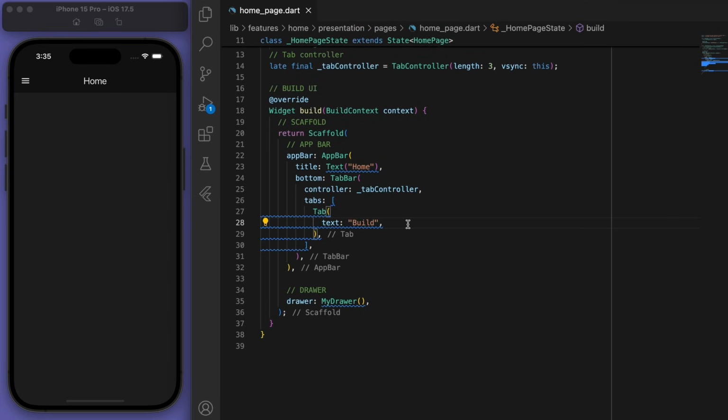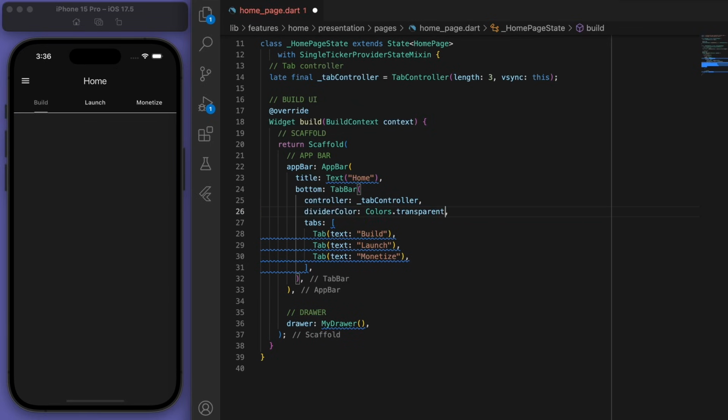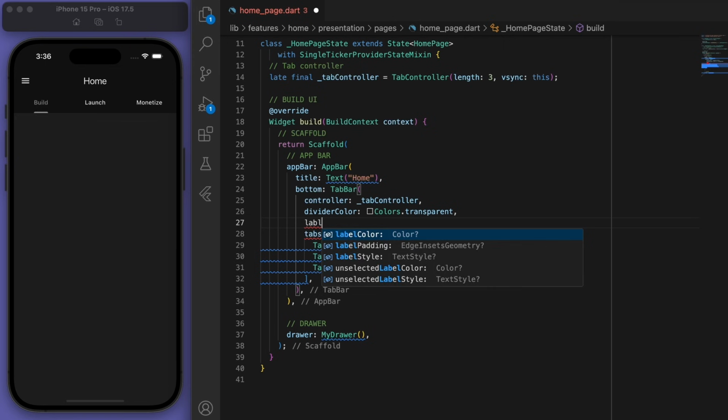I'm going to create 3, one of them being build. So build, launch, and monetize. And so you can have these nice tabs like this. And I'm going to control the divider color, and you can specify the label color and decorate this up.